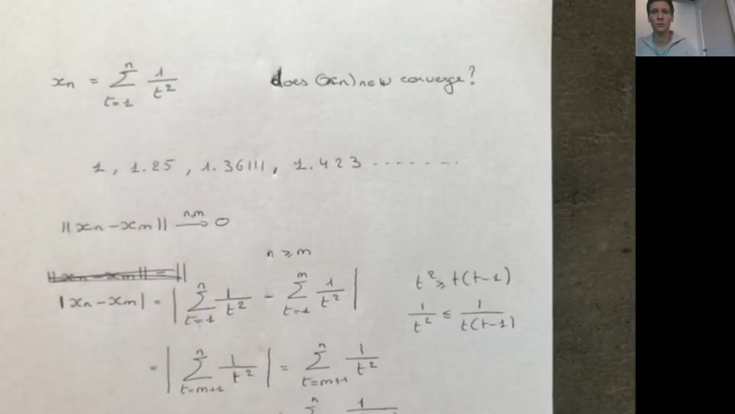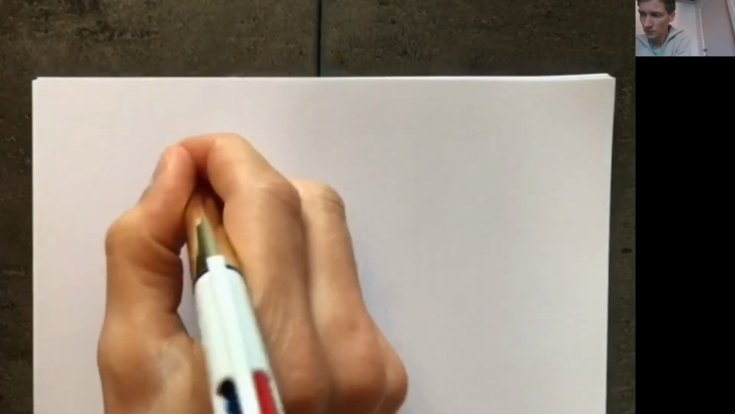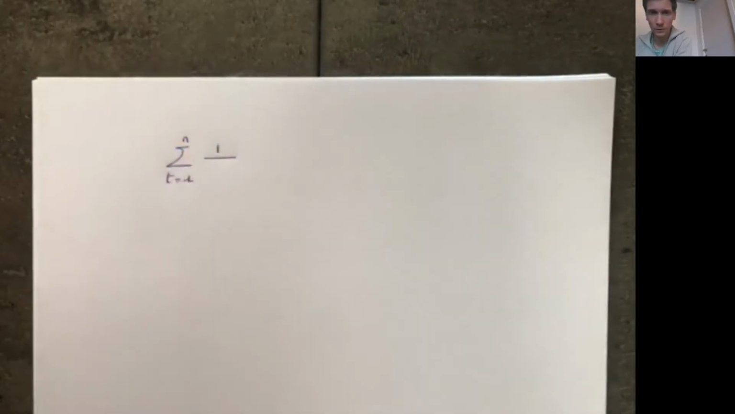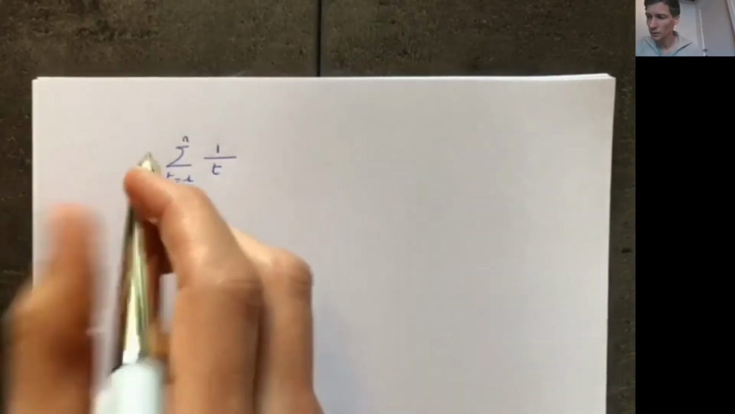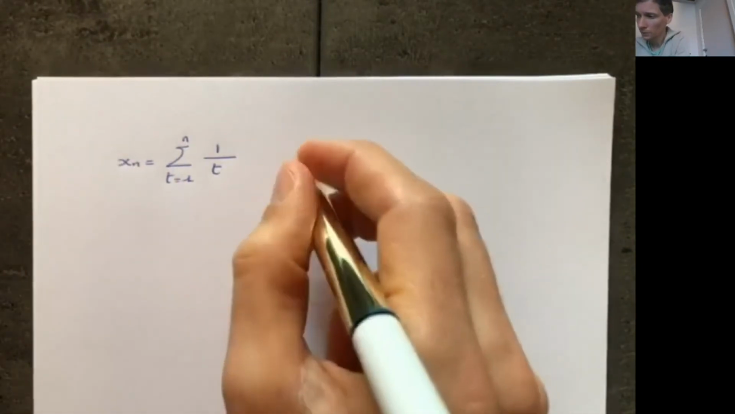So this is how we can use the concept of a Cauchy sequence in order to show that a sequence whose limit we have no idea about actually is a convergent sequence. Now let's take a second example, and here it's again a sum. We sum t equal to 1 to n, and now we don't take 1 over t squared, but we take 1 over t. Okay, and we call this sum xn.